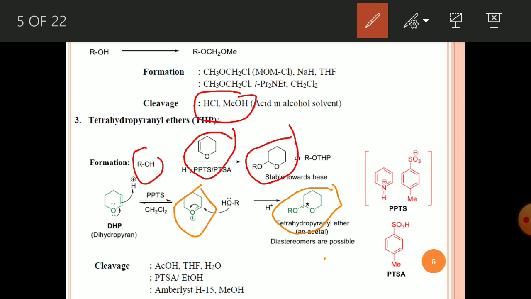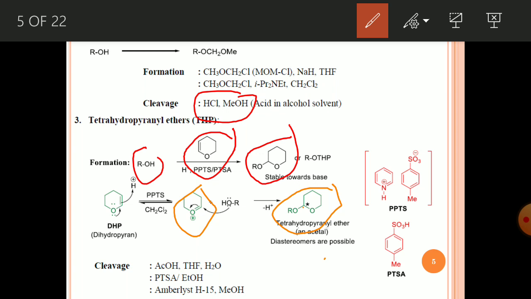These are some acid catalysts which are used for the protection of alcohol as a THP. One is PPTS, which means pyridinium paratoluenesulfonate, and another is PTSA, that is paratoluenesulfonic acid. These are the acid catalysts used for protection of alcohol as a tetrahydropyranyl.